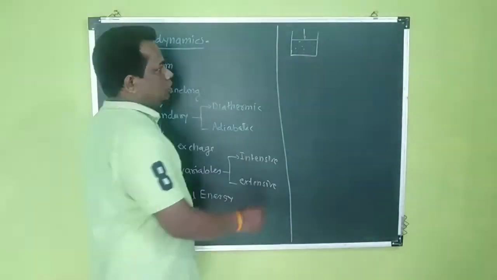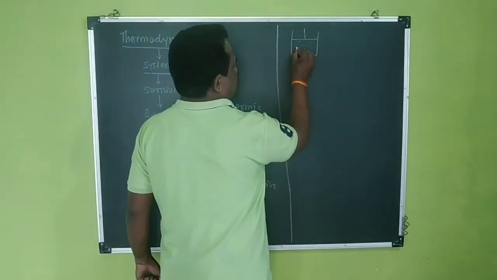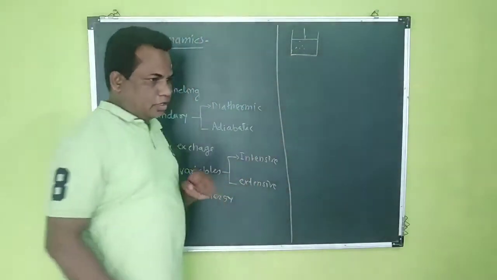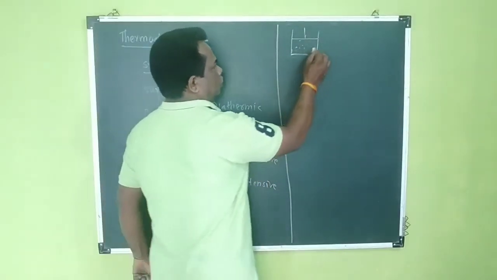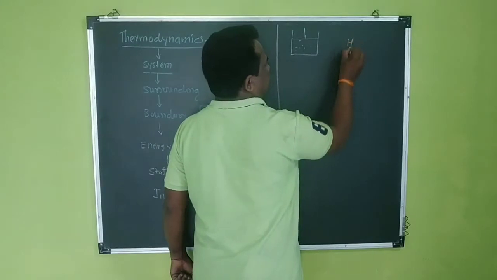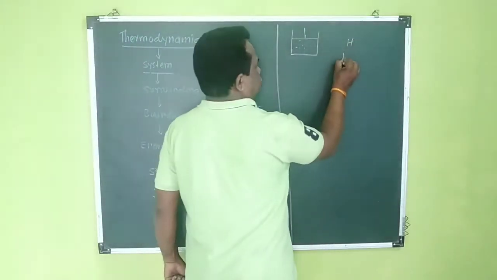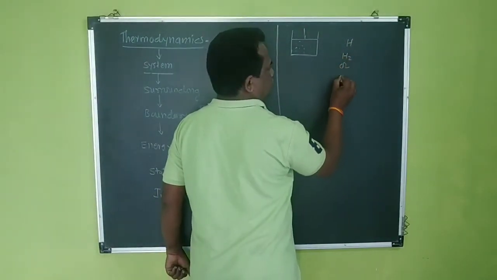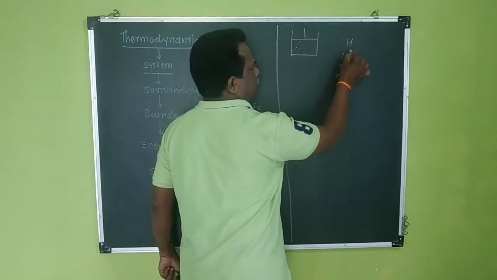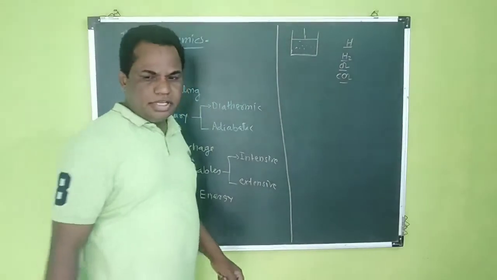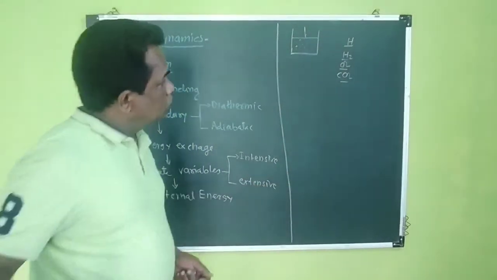So already we have supposed that the system may be monoatomic, diatomic, triatomic. Monoatomic means H, hydrogen gas; H2, O2 are diatomic gases; then CO2 is a triatomic gas.